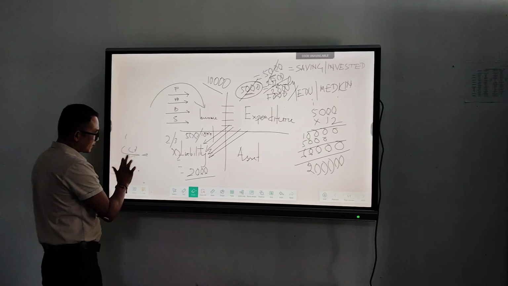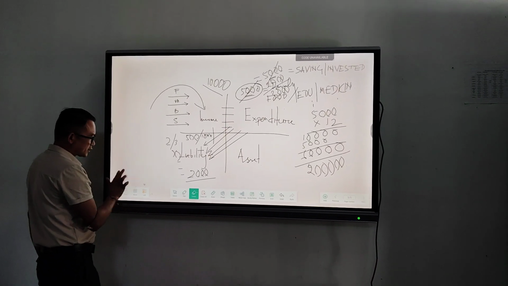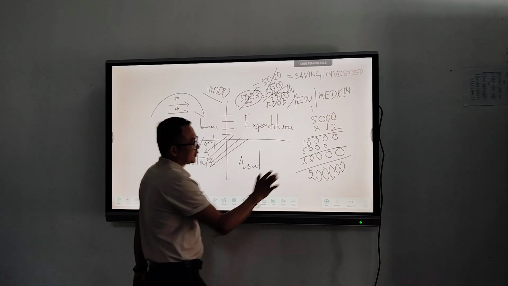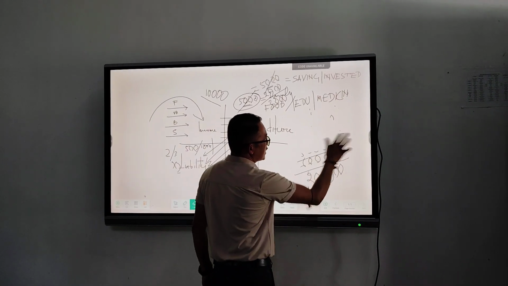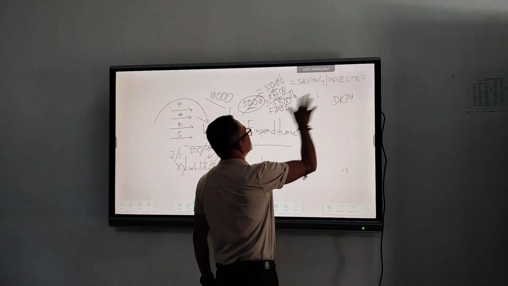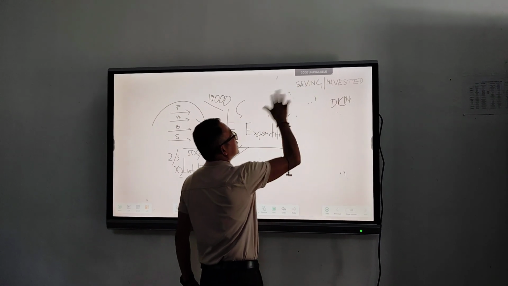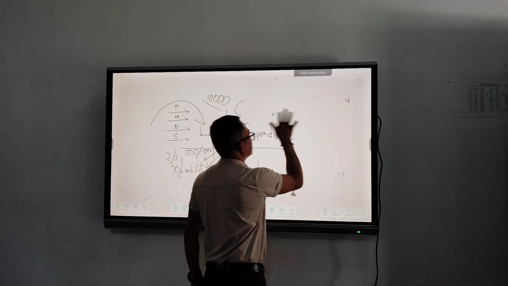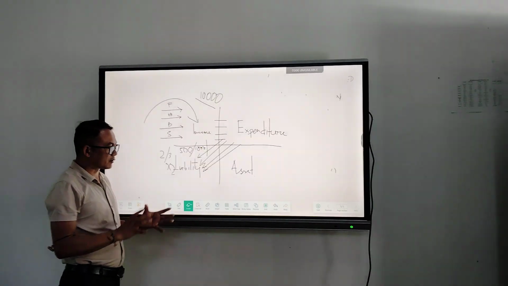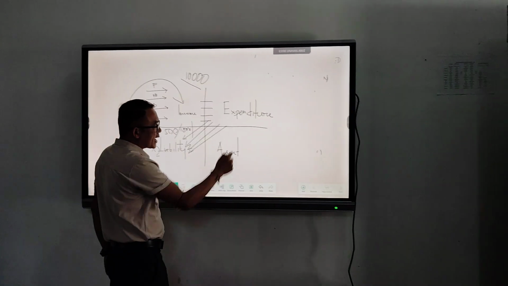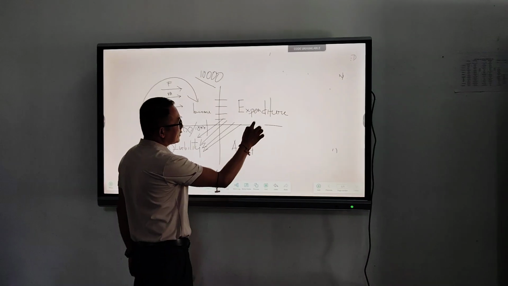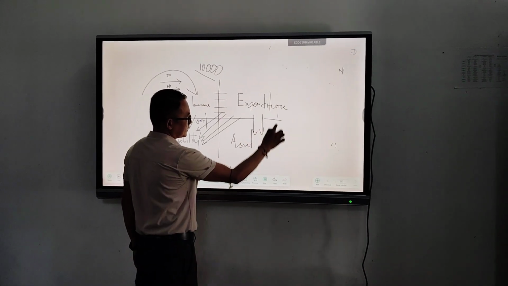So in today's class, in today's lesson, what we are going to learn is that if you want to make your family a rich one and a very wealthy family, then from today onwards, we have to change the mindset of buying unnecessary things. So from today onwards, our children, our students, and our friends should be taught to buy only assets.